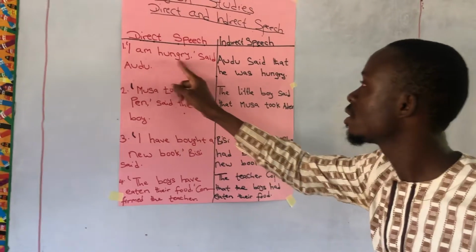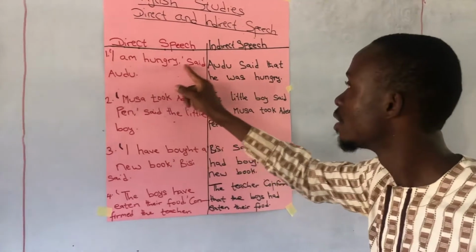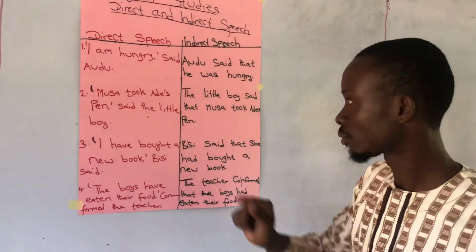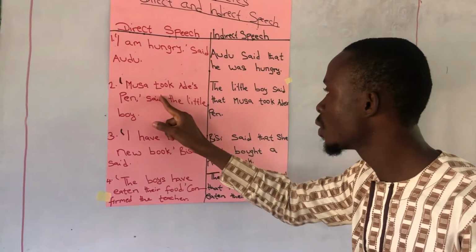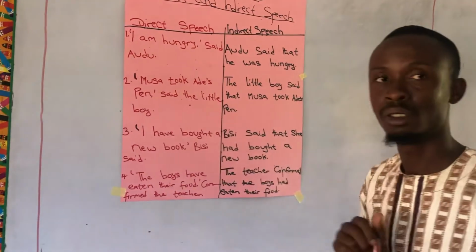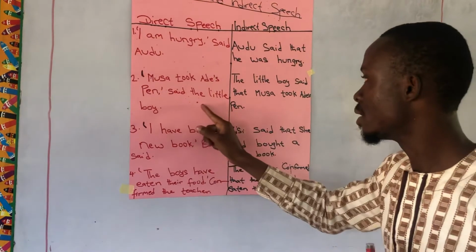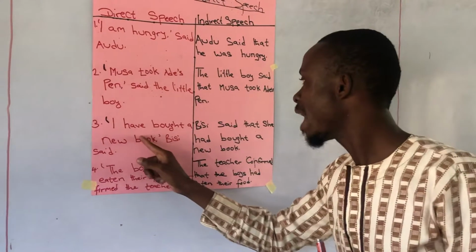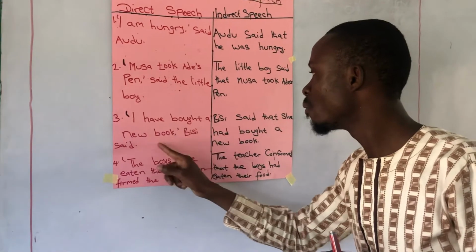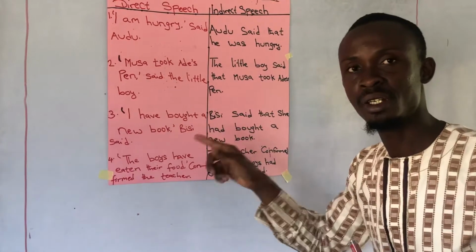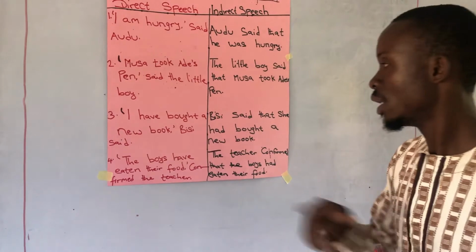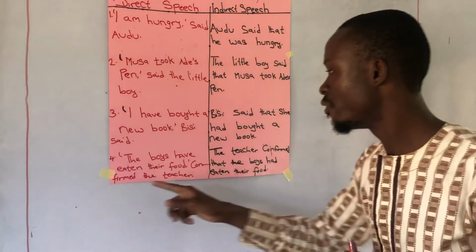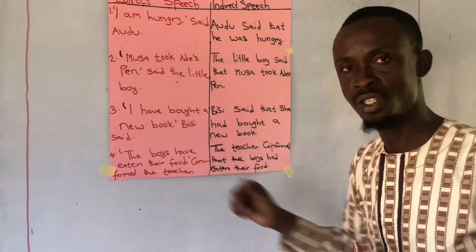"I am hungry," said Audu. "Musa took Ade's pen," said the little boy. "I have bought a new book," Bisi said. "The boys have eaten their food," confirmed the teacher.